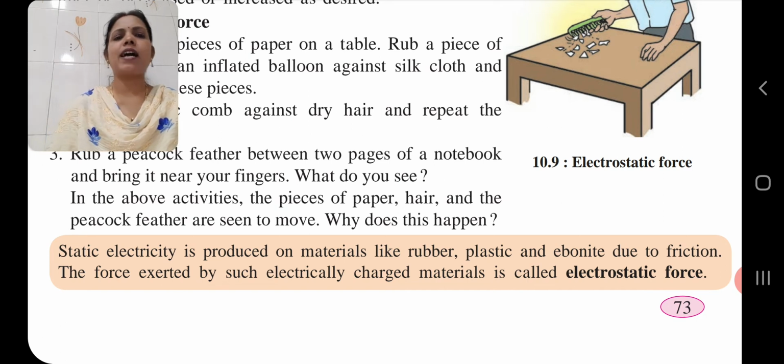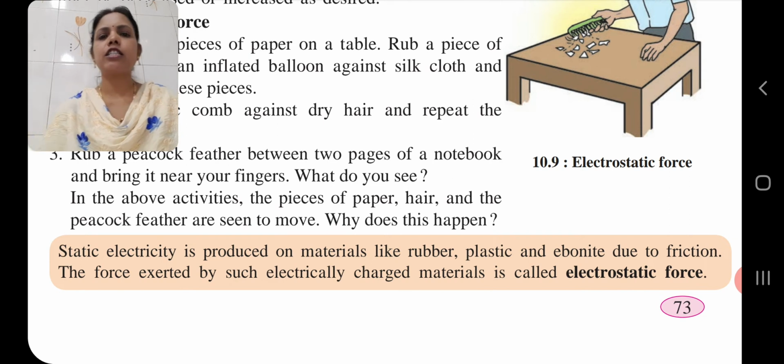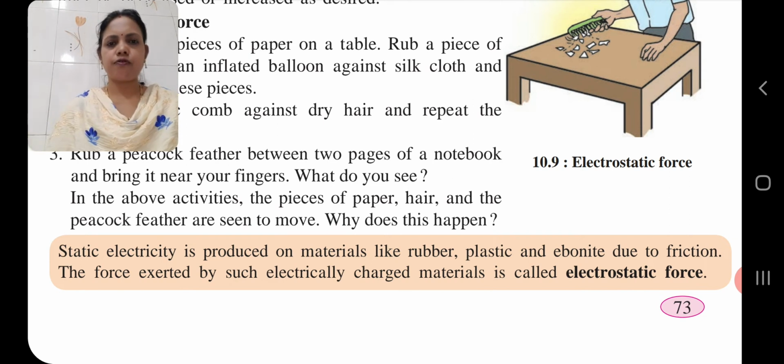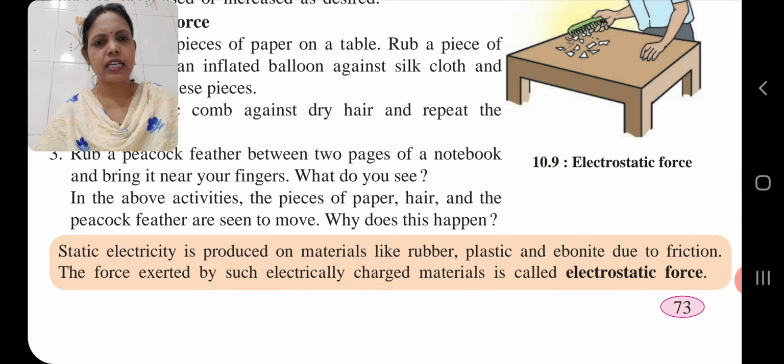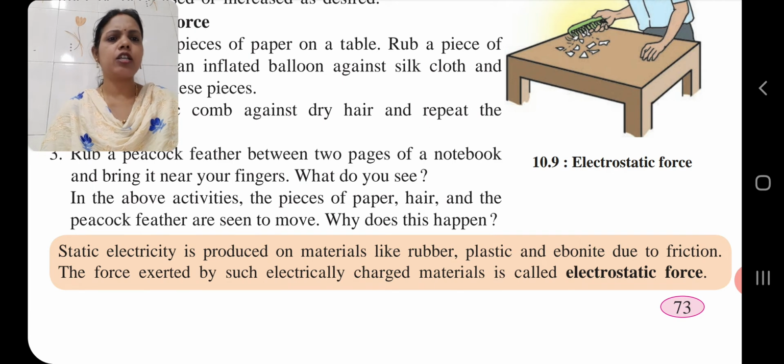Means this one is balanced force. So children, related to our electrostatic force, static electricity is produced on material like rubber, plastic and ebonite due to friction. The force exerted by such electrically charged material is called electrostatic force.